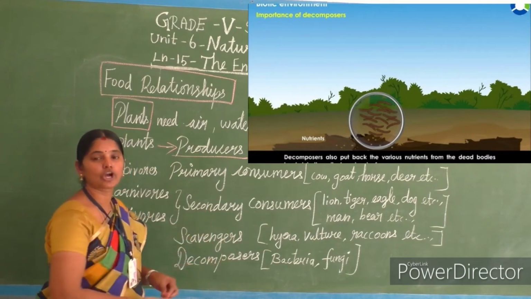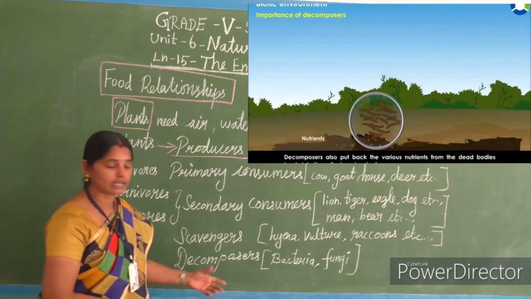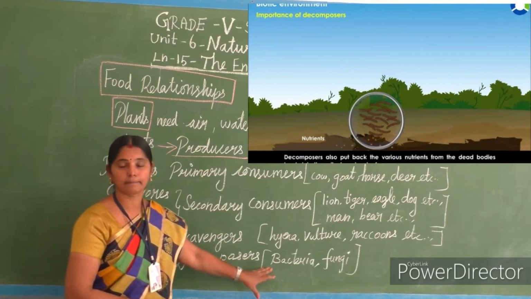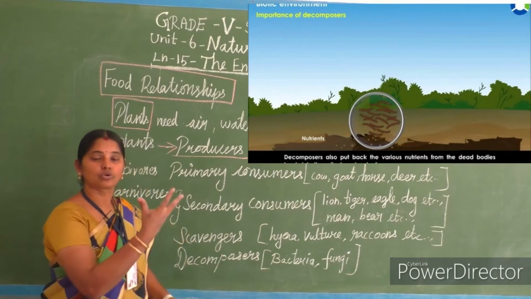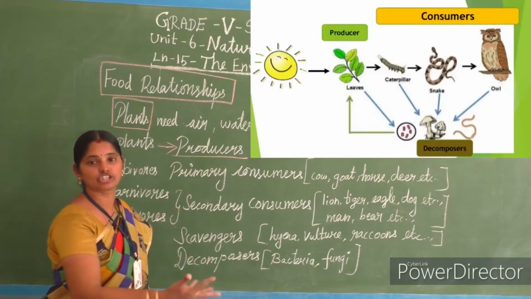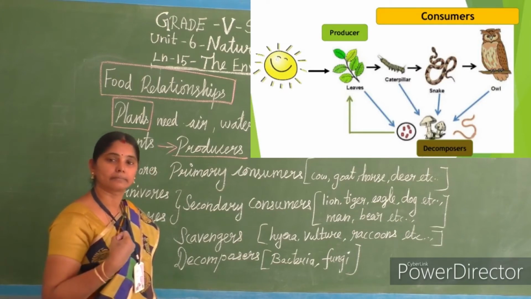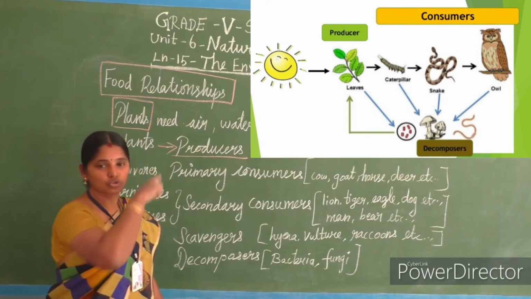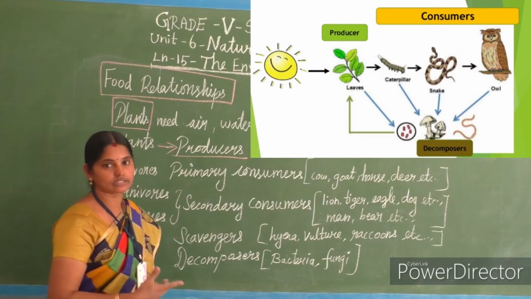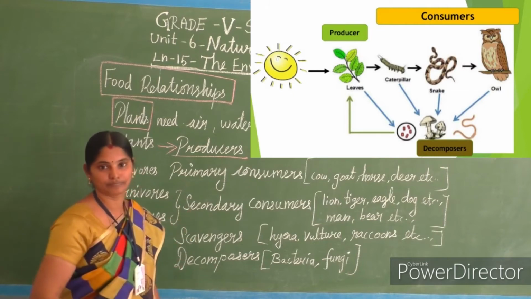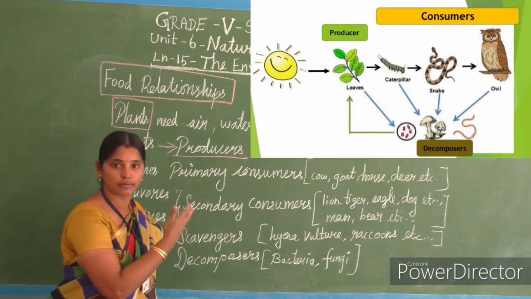Because the decomposition process happens in the soil because of these microorganisms, bacteria and fungi. So that soil is now rich in nutrients. Those nutrients are absorbed back by the plants. So this is how the cycle works in our ecosystem, in our environment.